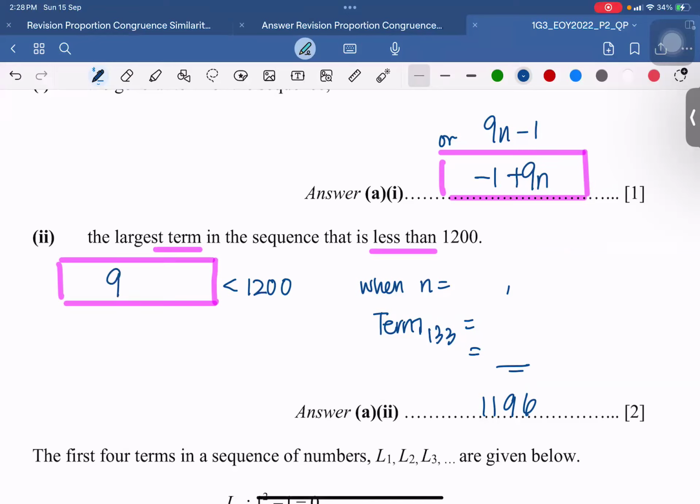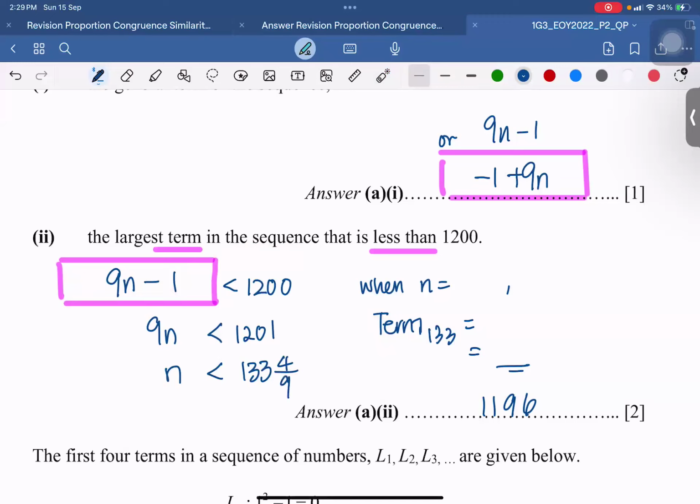So in this case, I'll use my formula 9n minus 1 less than 1200. Treat it like an equal sign. Bring your -1 over. It becomes +1. So 1201. Then divide away 9 on both sides. I get 133 and a number. What's this? 4 over 9.